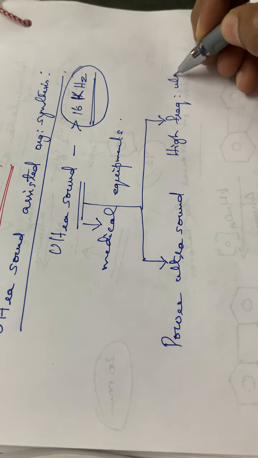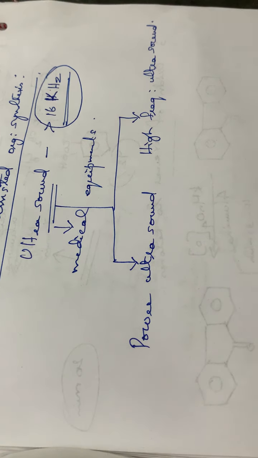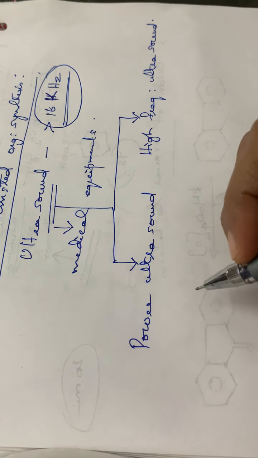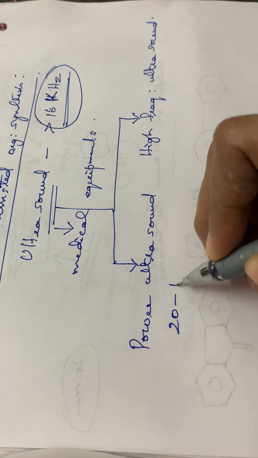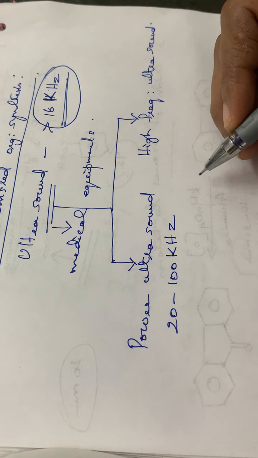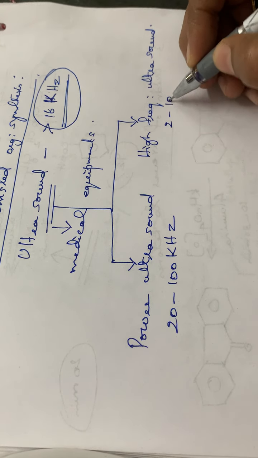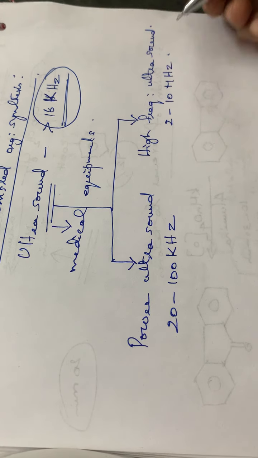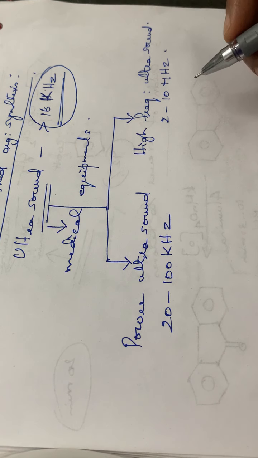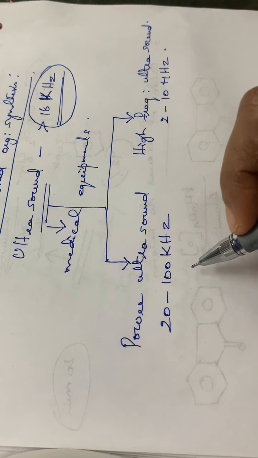Power ultrasound has a frequency of about 20 to 100 kilohertz, while in the case of high frequency ultrasound, it is between 2 to 10 megahertz.